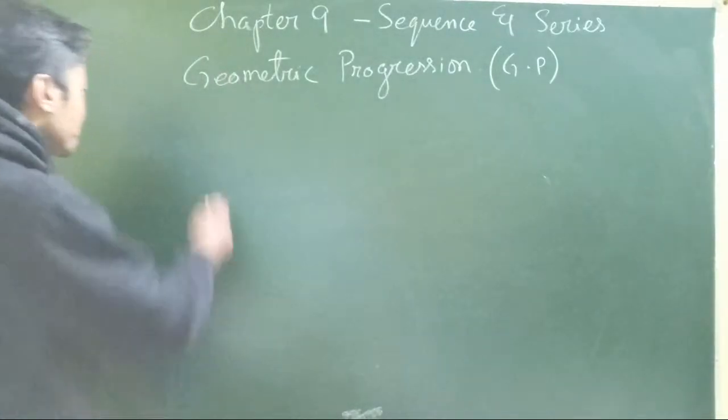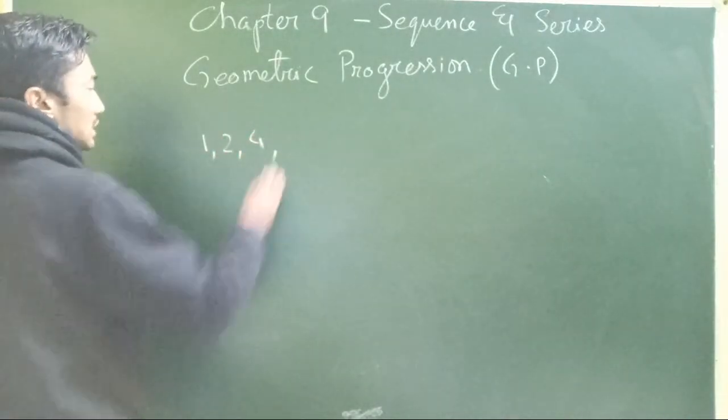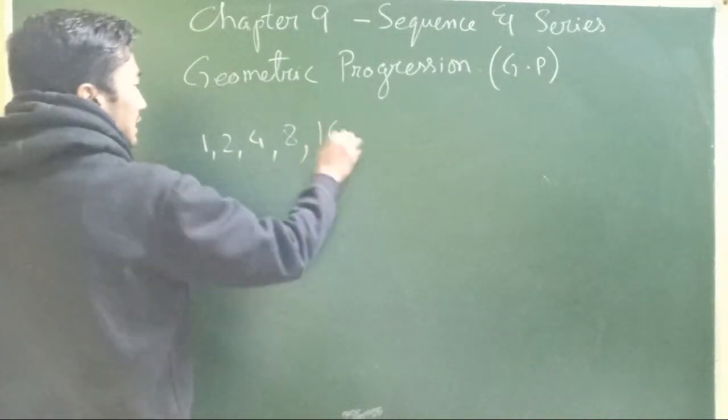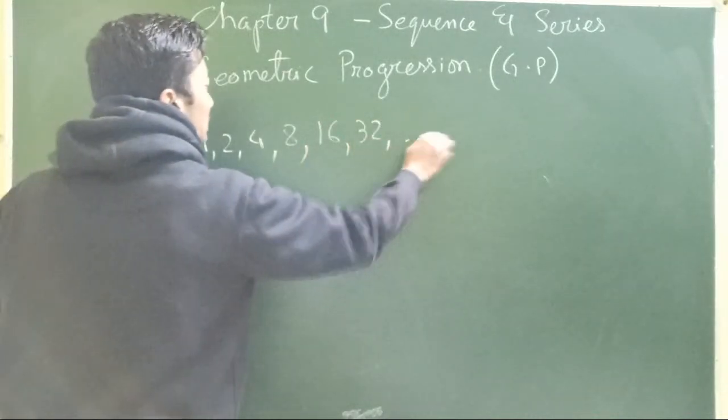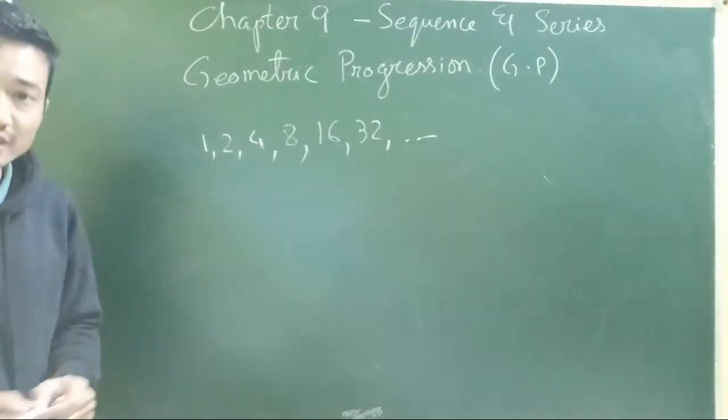For example, 1, 2, 4, 8, 16, 32. Now this is a sequence that I've given to you.